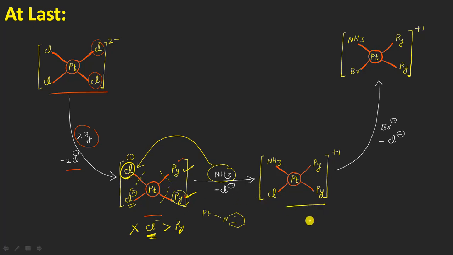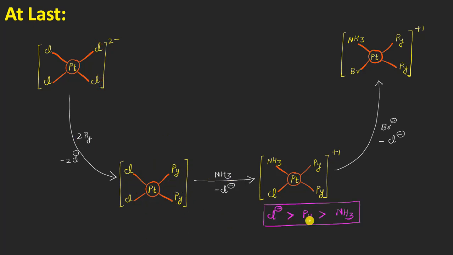So basically this is all happening because of the bond strength of the platinum and the nitrogen bond. That is actually a strong bond, once again I want to add here, as compared to that of the platinum and the chloro, which is actually a weak bond. Okay, so in such kind of systems the contradiction to trans effects may take place, right? And after that you can see here the next intermediate after this reaction.